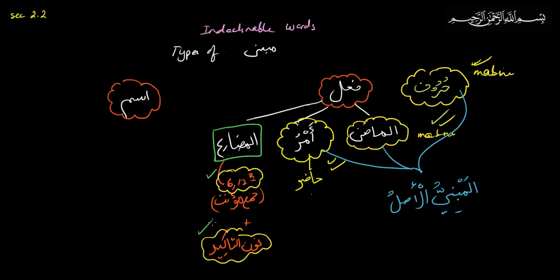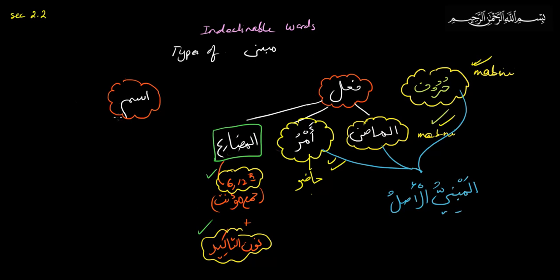Now the nouns are tricky. The rest of the chapter is primarily about nouns, and it's a huge chapter, because all of this is pretty easy, right? Harf is easy. Fi'l madi and amr are mabni, and mudari 6 and 12 and Noon Ta'keed. That's it. But finding which ism is mabni is the tough part. The rest of the chapter, which is like 50 pages, is about this category.